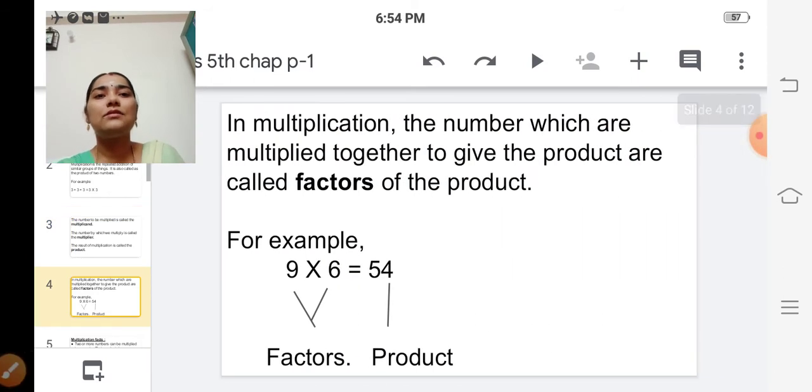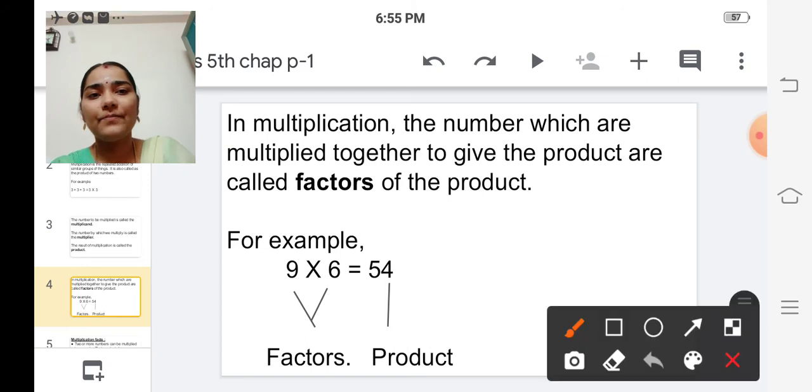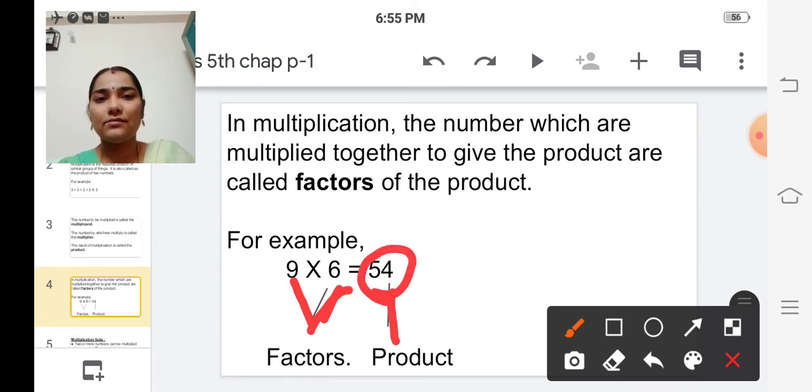Yes. Next one: in multiplication, the numbers which are multiplied together to give the product are called factors of the product. So the multiplicand and multiplier both are called factors of the product. For example, 9 into 6. 9 6s are 54. So these 9 and 6 are called factors, and this answer, this result, is called the product. Okay?